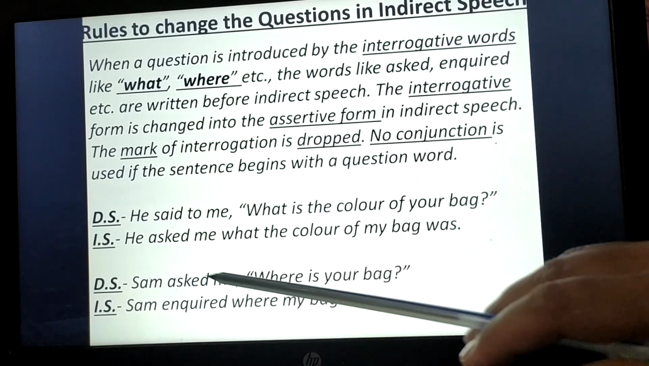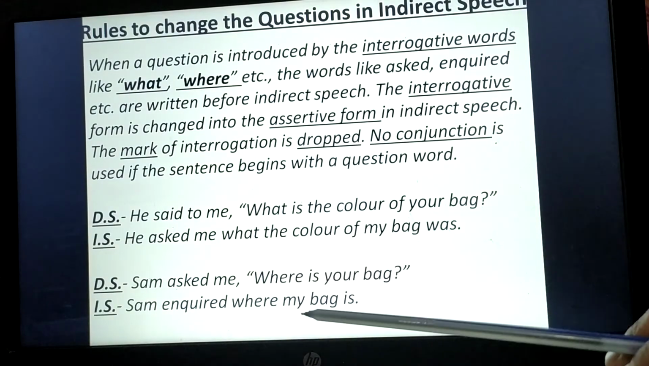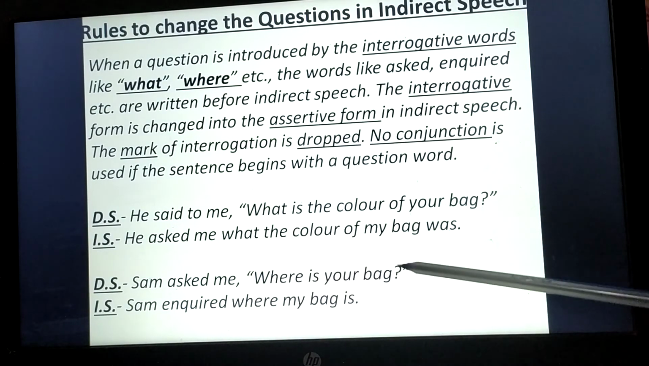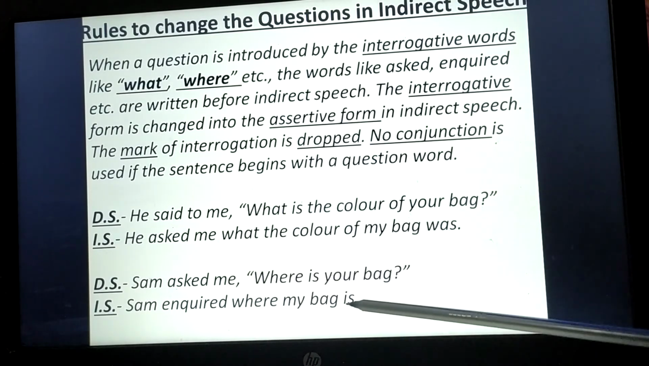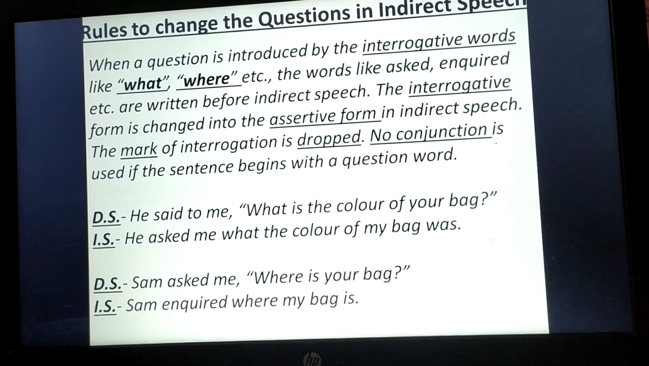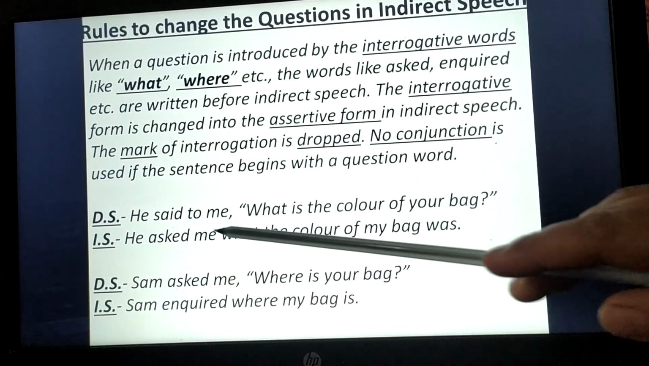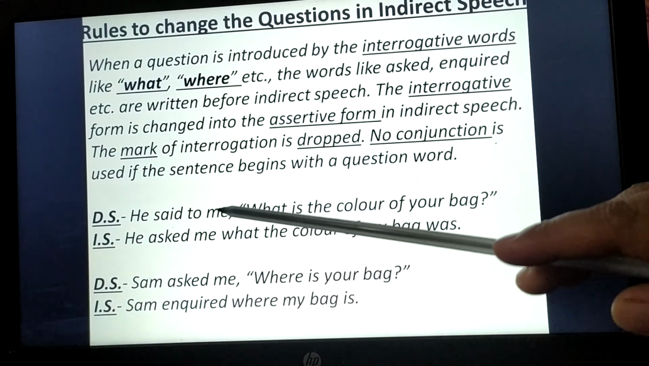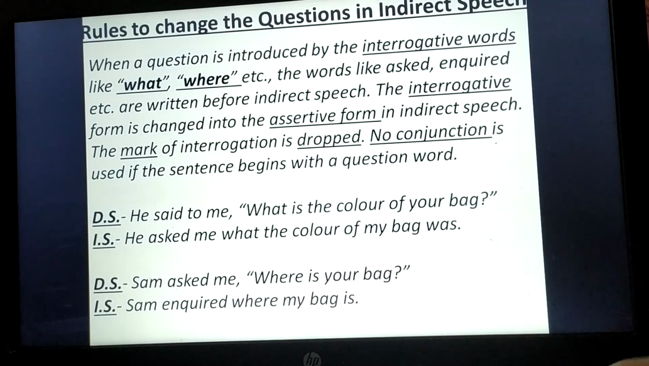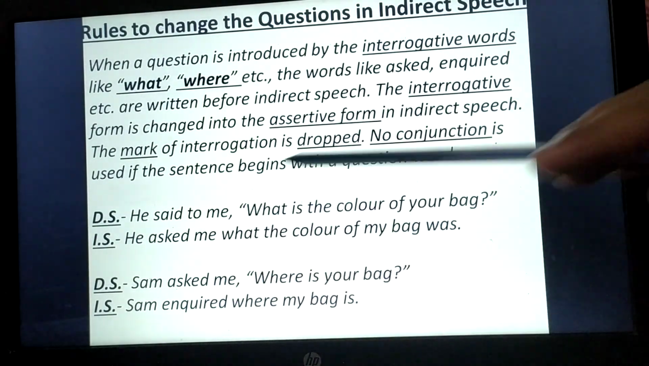Next you can see, Sam asked me, "Where is your bag?" Sam inquired where my bag was. Here also we dropped the question mark and converted it into an assertive sentence. Apart from that, we have not used any conjunction before the reported speech in indirect speech. And we have used verbs like asked and inquired here.